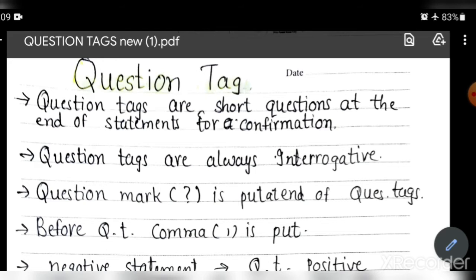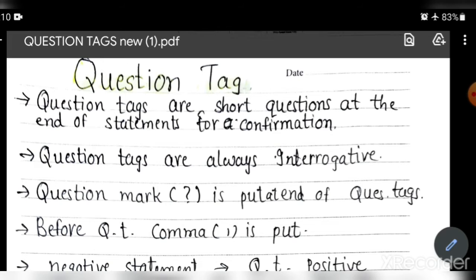Today, I will teach you question tags. Students, this chapter is not given in your textbook. This is a chapter which I included in your syllabus, which is very important, but it is not there in the textbook. So be careful and be attentive during the explanation.